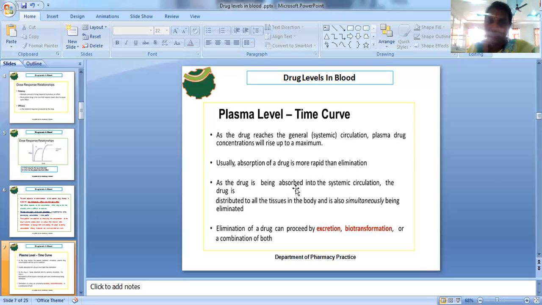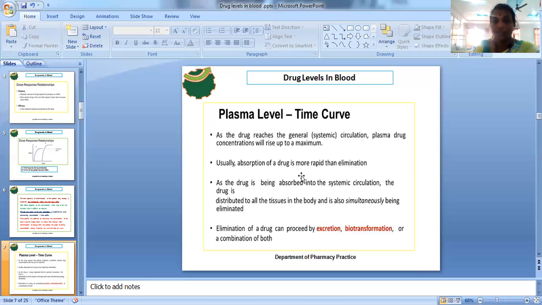Apart from absorption, the remaining three parameters are combinedly called drug disposition. From the point where the plasma concentration starts to decline, the combination of metabolism and excretion is called drug elimination. It is the point where removal of the drug away from the body starts. Once the drug reaches the systemic circulation, the plasma concentration time profile rises slowly up to the maximum level.